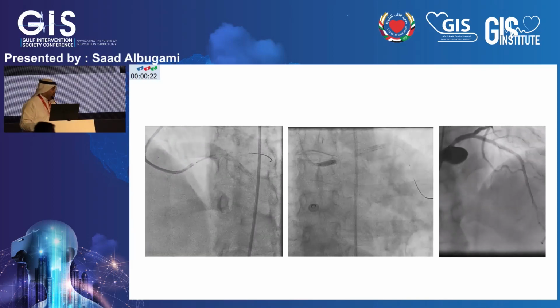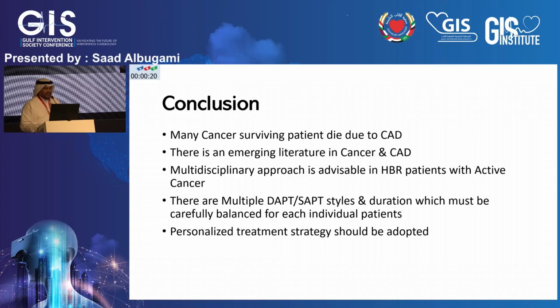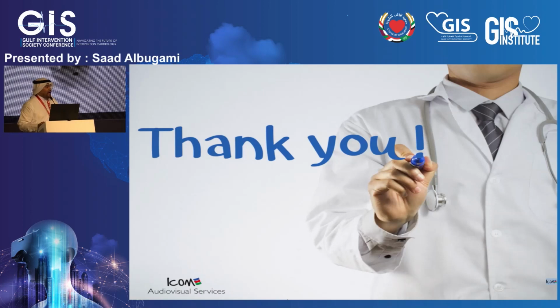So, Mr. Chairman, ladies and gentlemen, in conclusion, many cancer-surviving patients died due to coronary artery disease. There is emerging literature in cancer and coronary artery disease. A multidisciplinary approach is advisable in high-risk bleeding patients with active cancer. There are multiple DAPT and SAPT combinations, styles and durations, which must be carefully balanced for each individual patient, and the treatment should be individualized.